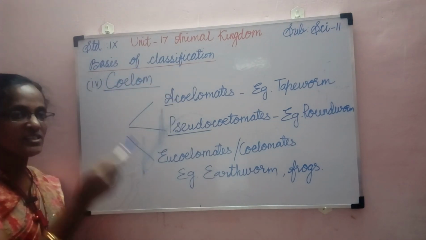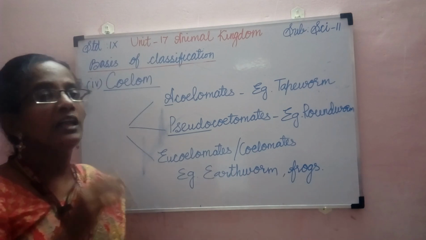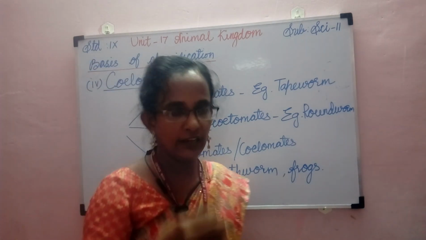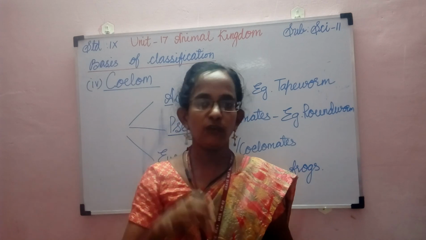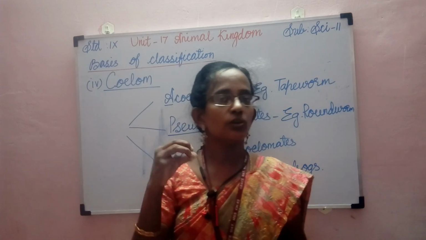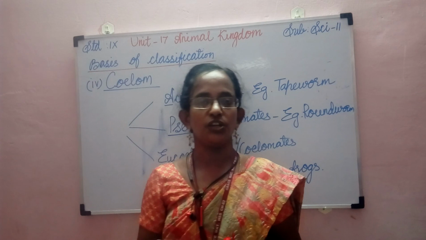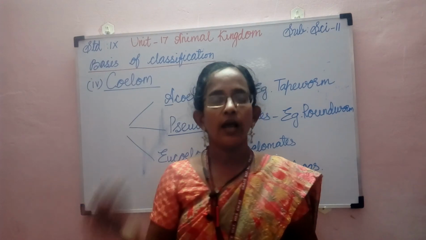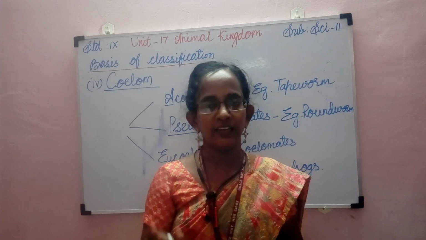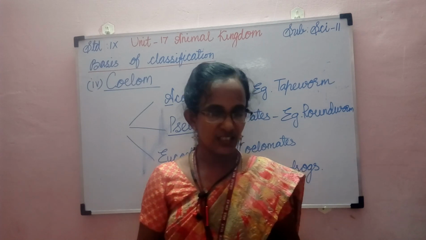Based on certain characters, the animals are grouped into different categories. First we studied the level of organization. Based on the level of organization, animals are grouped into unicellular and multicellular. The second character is body symmetry.